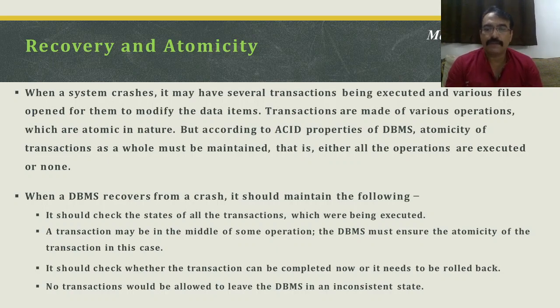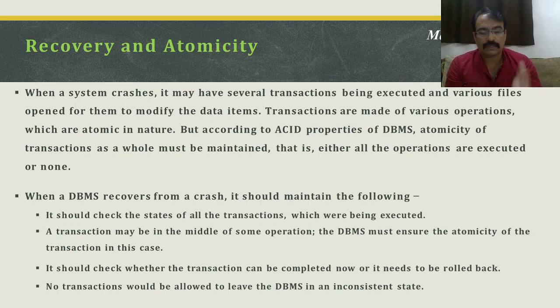So when a DBMS recovers from a crash, it should maintain the following. It should check the states of all the transactions which are being executed. If a system crashed and there are 5-7 transactions under execution, it must check the status of those transactions. If a transaction is in the middle of some operation, the DBMS must ensure the atomicity of the transaction in that case.